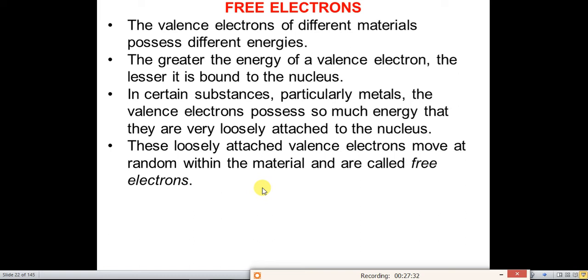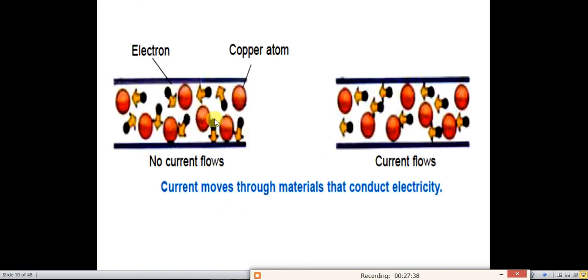We will see a diagram. In this diagram, as you can see, this brown colored dot is a copper atom and these free electrons are moving randomly. These free electrons are the valence electrons that are moving randomly within that element but outside the atom.